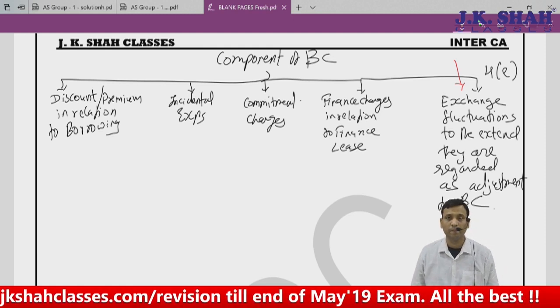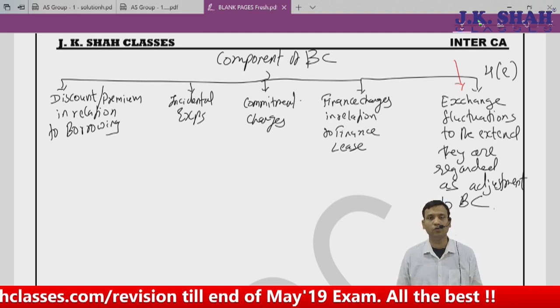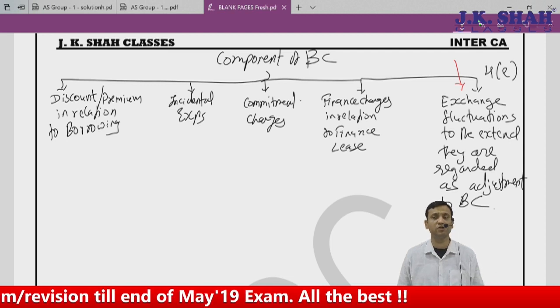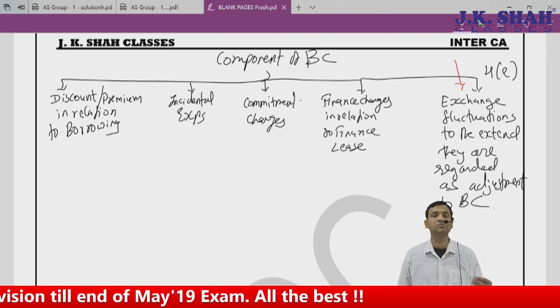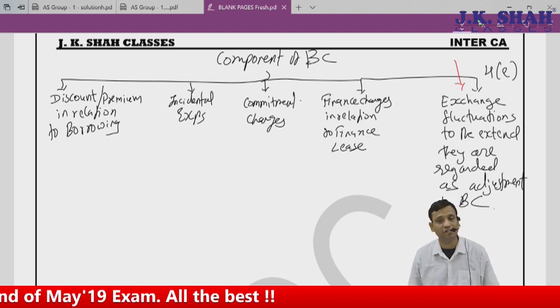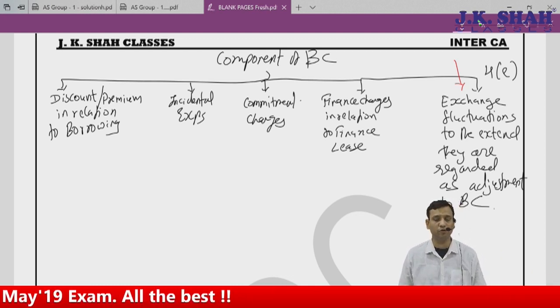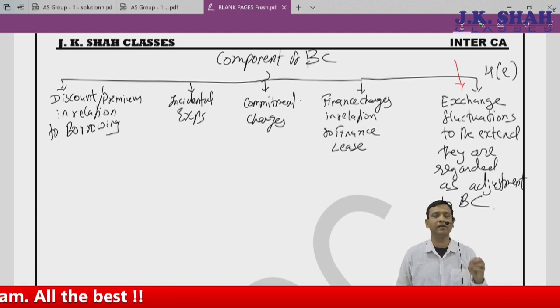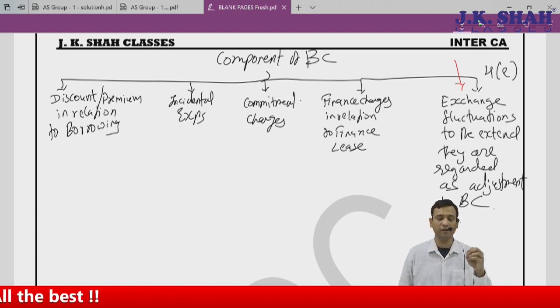Incidental expenses, like if I go for taking a loan, I have to do some procedures. I have to pay commission to the person who arranges the borrowing, or some stamp duty charges, or underwriter's commission in case of bonds and debentures, processing fees which I pay to the bank. These are all incidental expenses. These all are considered as borrowing cost.